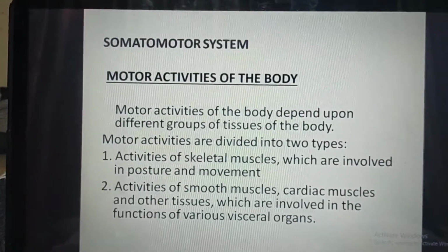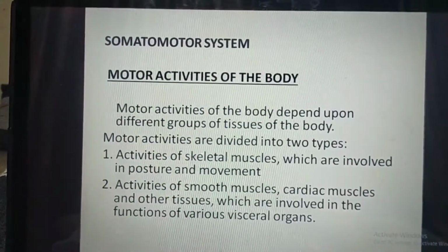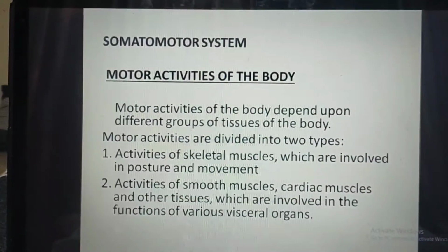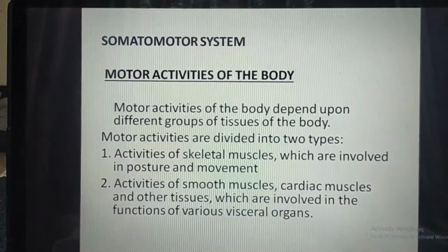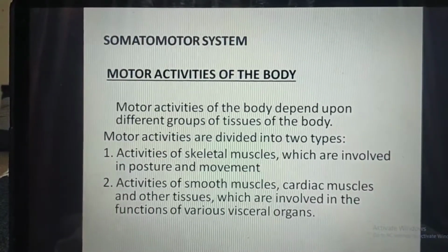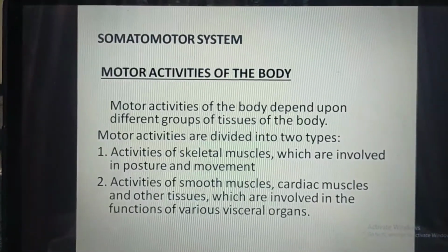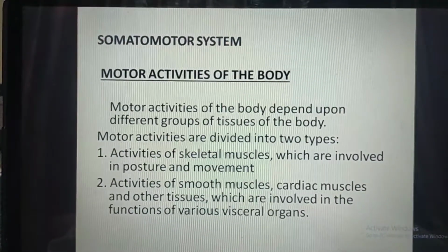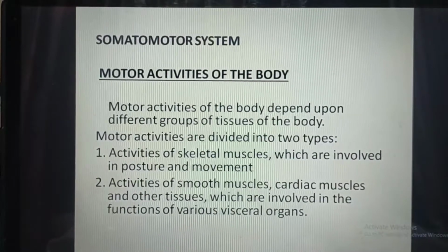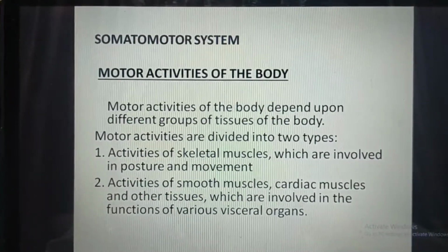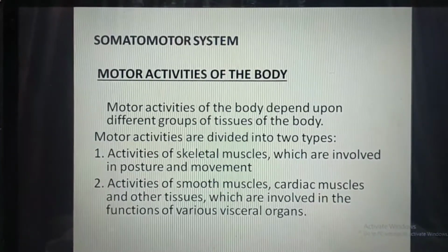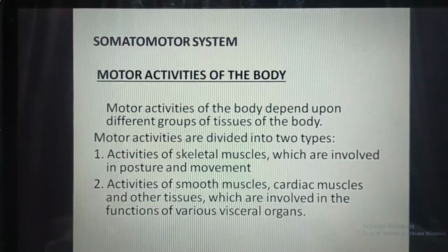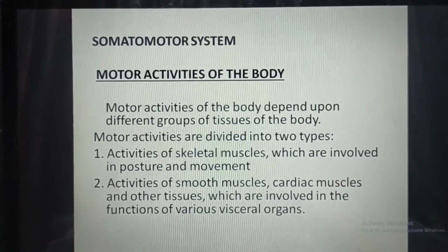Now we'll see the somatomotor system, the motor activities of the body. Motor activities of the body depend upon the different groups of tissues of the body. Motor activities are divided into two parts. First is the activities of skeletal muscles, which are involved in posture and movement. And the second is the activities of smooth muscles, cardiac muscles, and other tissues which are involved in the functions of various visceral organs.